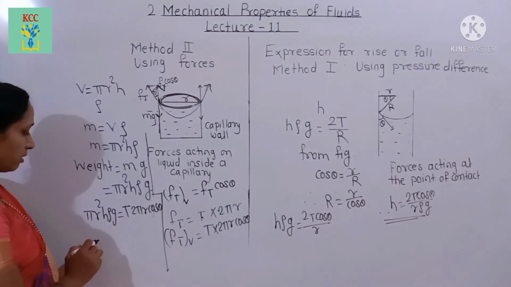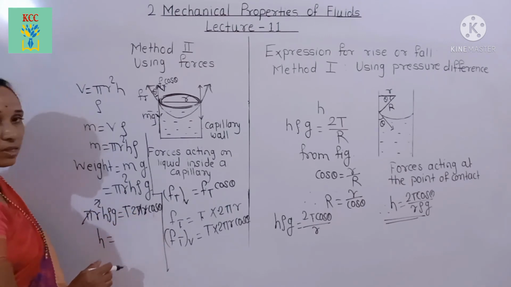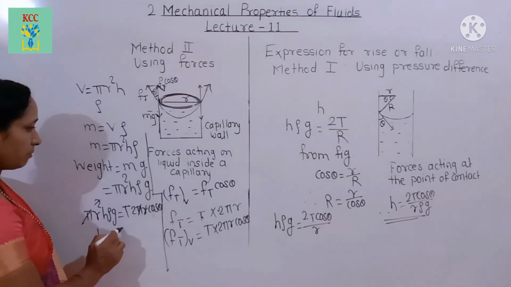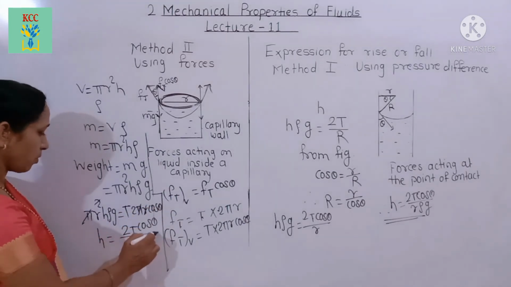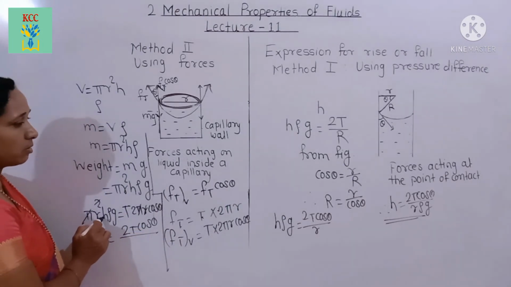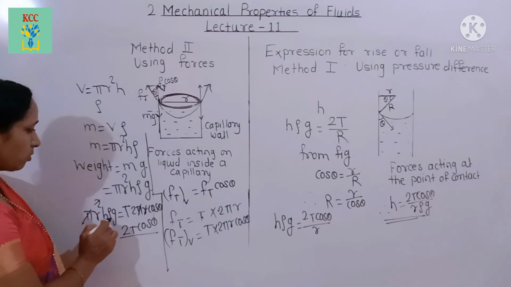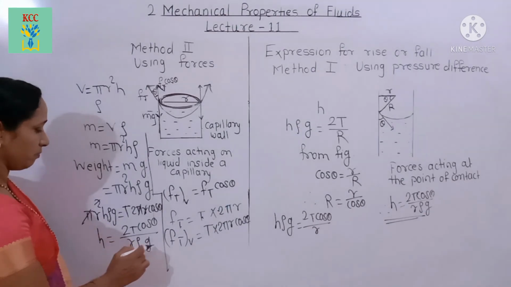We get h equal to, pi gets cancelled, one r gets cancelled, and we get 2T cos theta upon r rho g.